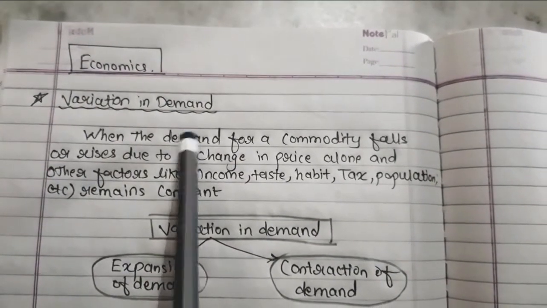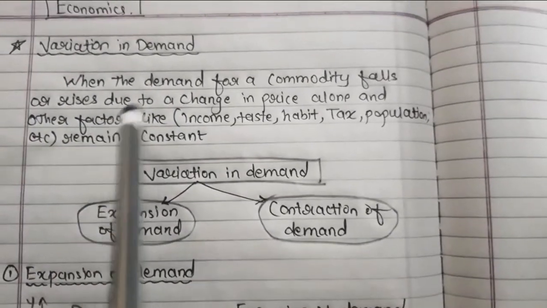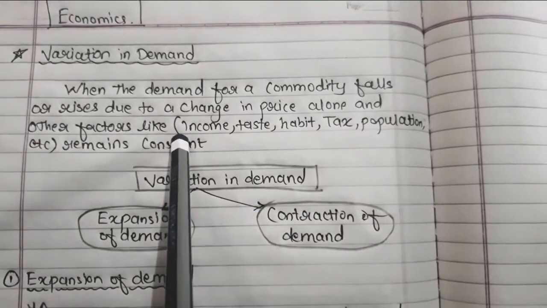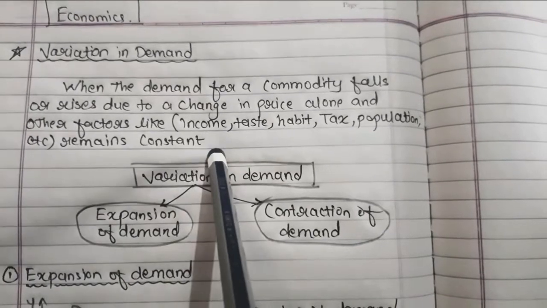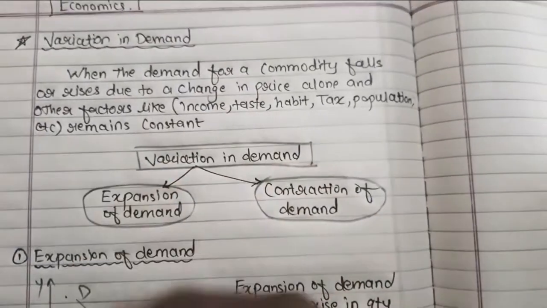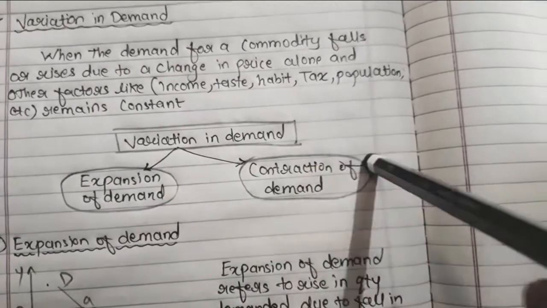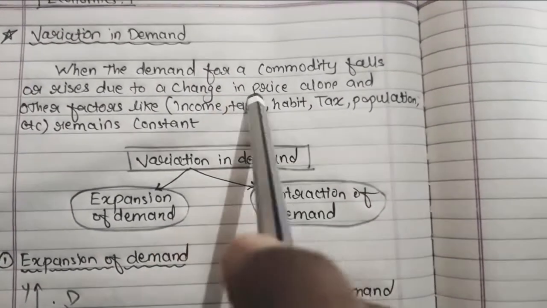variation in demand. When the demand for a commodity falls or rises due to a change in price alone, and other factors like income, taste, habit, tax, population, etc. remain constant. So now in the whole variation of demand we'll be talking about expansion and contraction, but we will be only talking with respect to price.